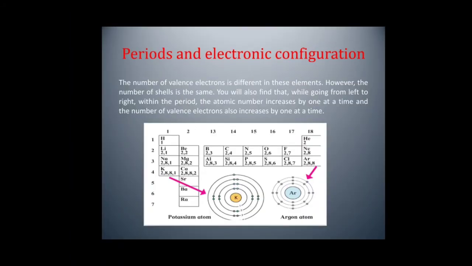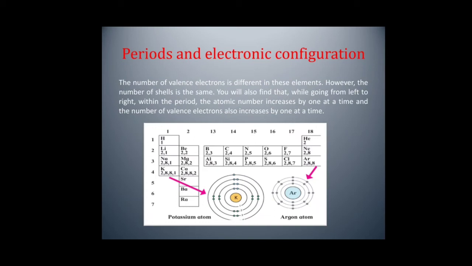Periods and electronic configuration. In periods, the number of valence electrons is different. However, the number of shells is the same. As we go from left to right within the period, the atomic number increases by 1 and the number of valence electrons also increase by 1 at a time. For example, elements in the second period, lithium, beryllium, boron, carbon, nitrogen, oxygen, fluorine and neon have electrons in the 2 shells.